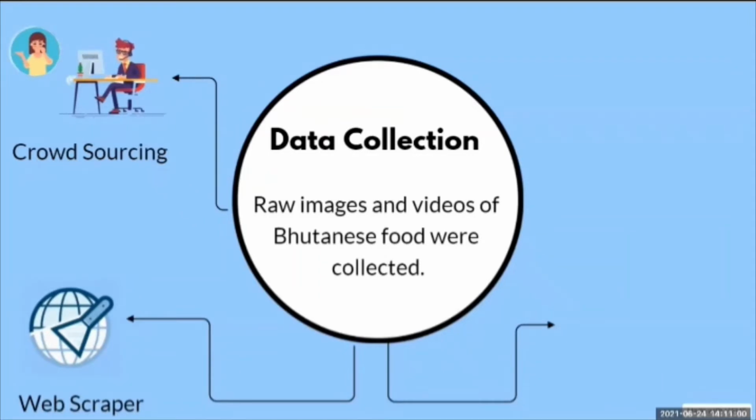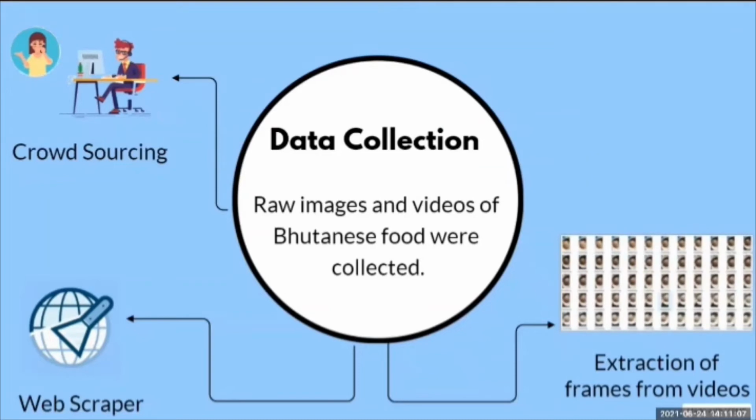As some of the food images, such as Puta and Kule, were difficult to get, short videos of the food were recorded and multiple frames were extracted from the recorded videos. Depending on the length of the video in seconds and the frame rate, multiple frames were extracted. For example, we have a 10-second video, which was taken at 30 FPS. The total number of frames extracted is 10 times 30, which gives us 300 frames. All the 300 frames were further segmented based on relevancy. The figure given shows the extracted frames of a 10-second video of Kule.